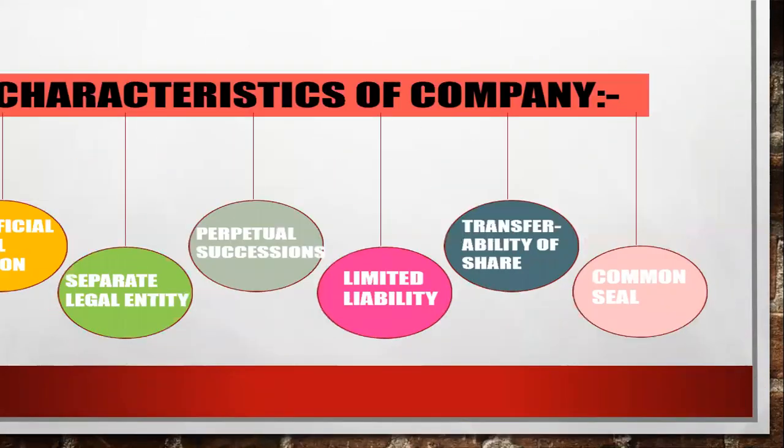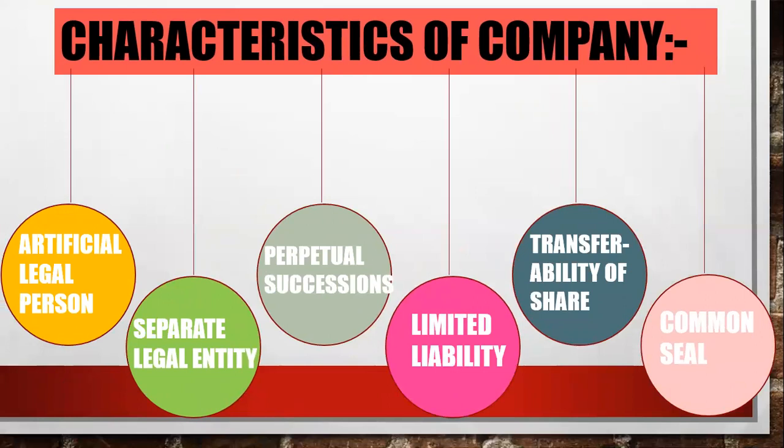Okay. So you can say there are features of companies. You can say the characters of the company. So these are the features of a company. There are 6 types of features. The first one is artificial legal person. You can say that a company is an artificial legal person.